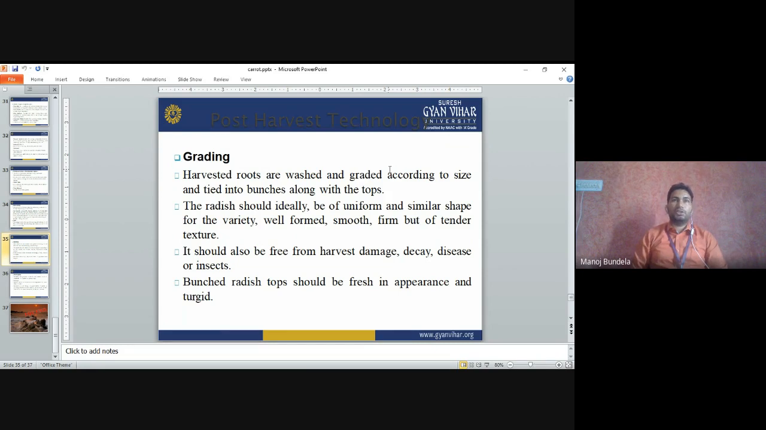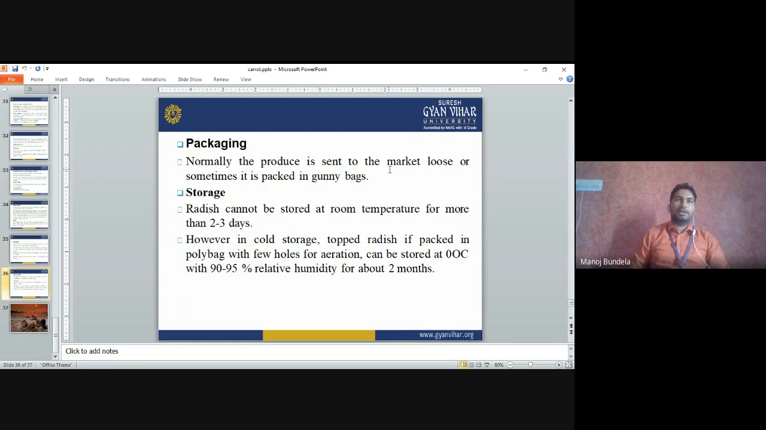So there are some physiological disorders in radish. The first one is forking. Forking mainly occurs due to a hard soil pan. If the soil is hard and we sow the seeds, what happens? The roots will not penetrate the soil, and the roots will start forking, meaning fork-like roots will develop.